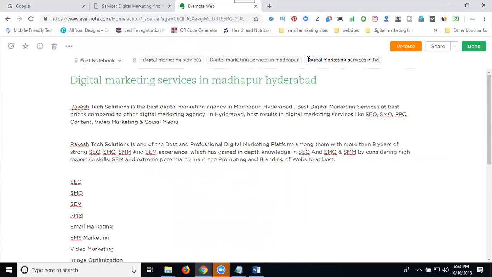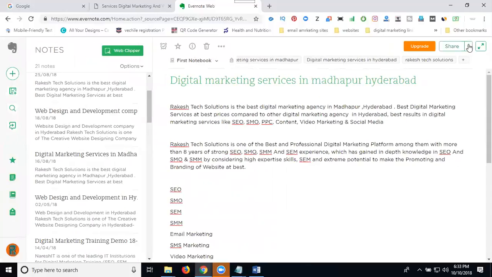Services in keyword. So the website belongs to Rakesh Tech Solutions. Is it clear? This is called, you can select your content, add your tags, click done. After done, you can share.